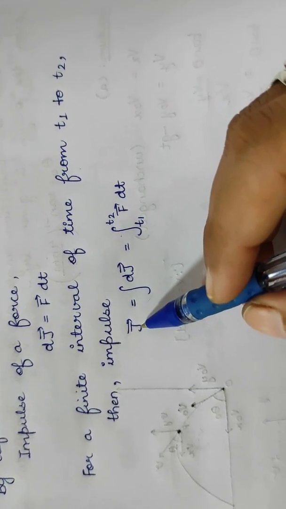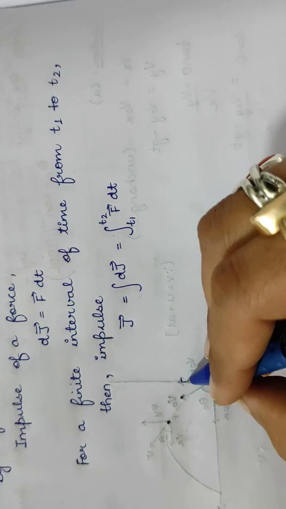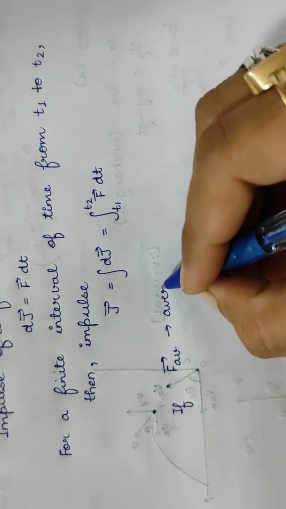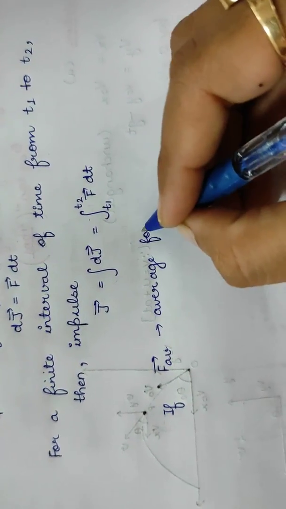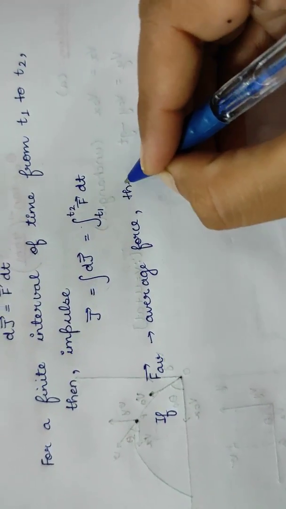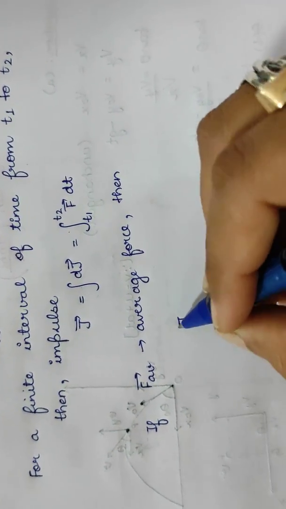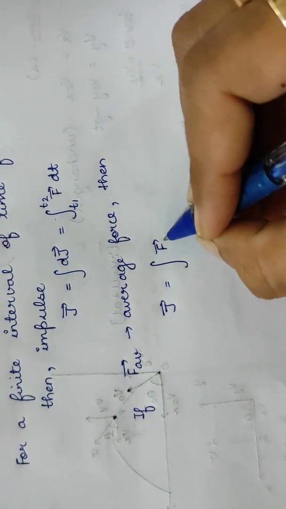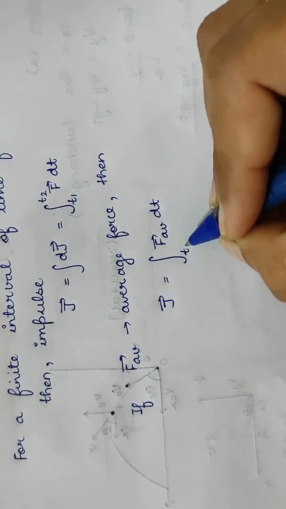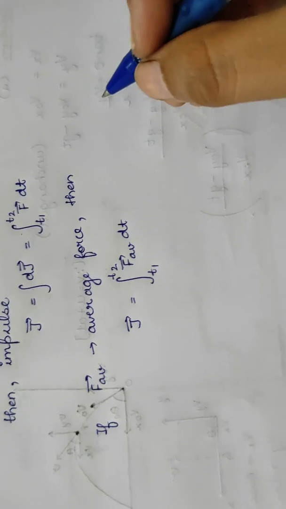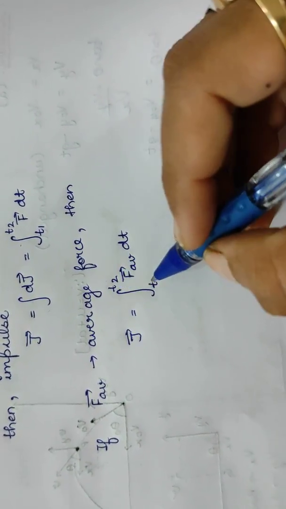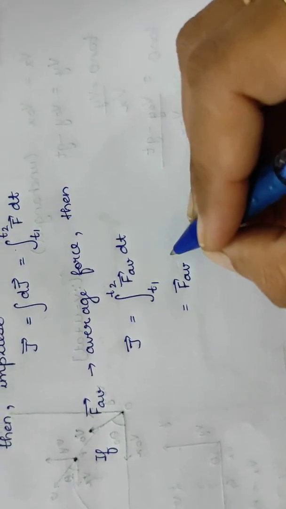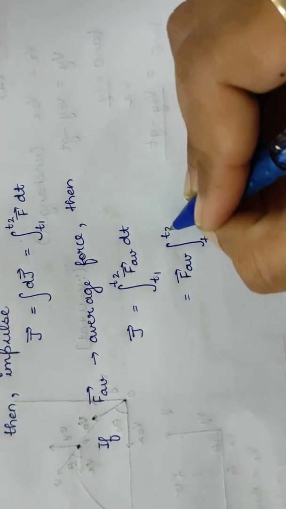J vector. Fine. Now let us suppose that F av vector is the average force. Then this J can be written as the integration of average force dt from time interval t1 to t2. Okay, now as we are integrating with respect to time, so this force will be constant and it will be taken out, and we will only integrate dt.